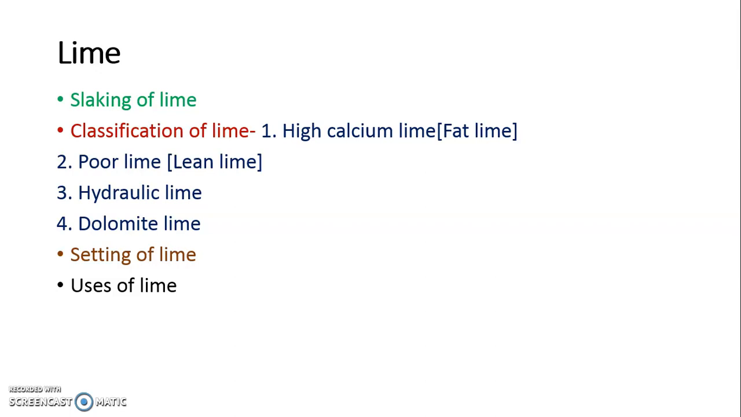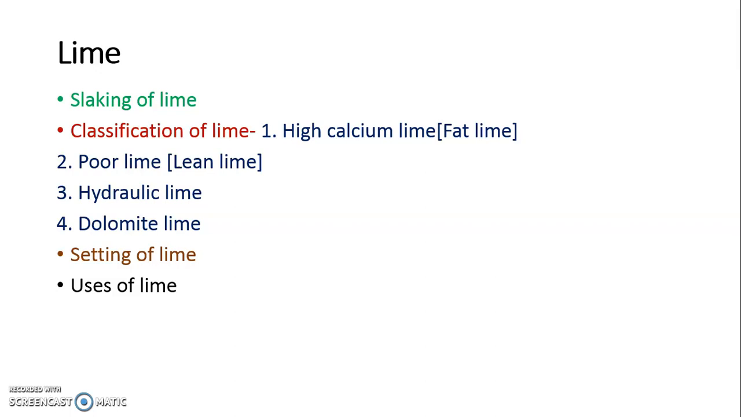I am going to discuss 2 important properties of these 3 limes. First is slaking. Feebly hydraulic lime slakes very slowly, but slakes in 60 minutes, whereas eminently hydraulic lime slakes with difficulty. Setting time: feebly hydraulic lime takes near about 3 weeks for complete setting, whereas eminently hydraulic lime sets within certain hours or 1 or 2 days.